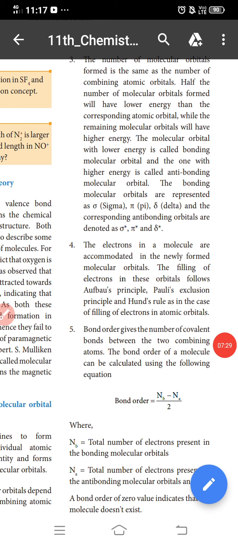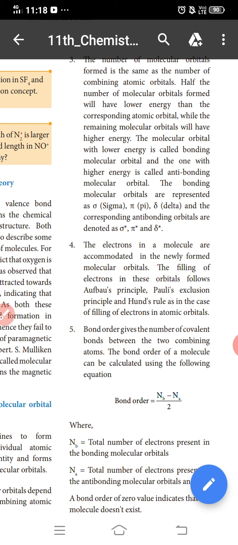Fourth one, the electrons in a molecule are accommodated in the newly formed molecular orbitals. The filling of electrons in these orbitals follows the Aufbau principle, Pauli's exclusion principle and Hund's rule, as in the case of filling of electrons in atomic orbitals. Bond order gives the number of covalent bonds between the two combining atoms. The bond order of the molecule can be calculated using the following equations.